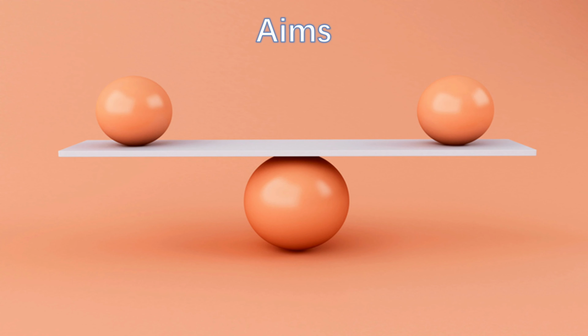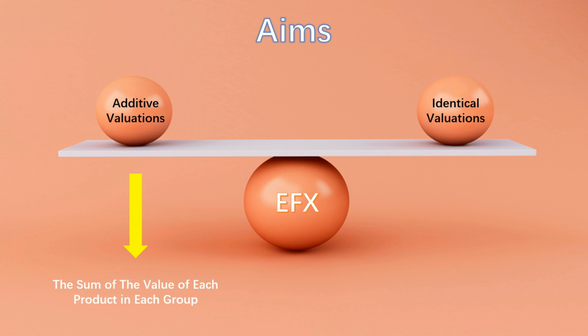The purpose of this paper is to discuss and realize the existence of EFX allocations for two players with additive valuations and also for many players with identical valuations of the resources. Additive valuations means that each player's valuation of each group of goods is the sum of the values of each product in the group. Identical valuations means that every player has the same valuation function. By valuation, we are referring to a function that specifies the value of each bundle that a player may receive.